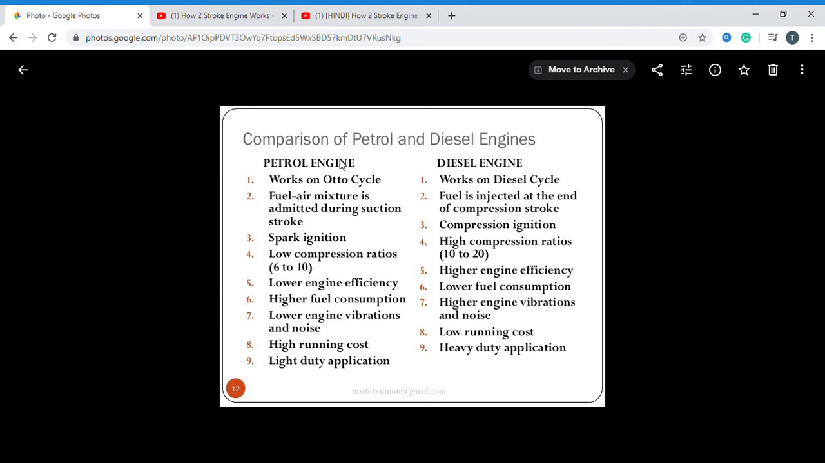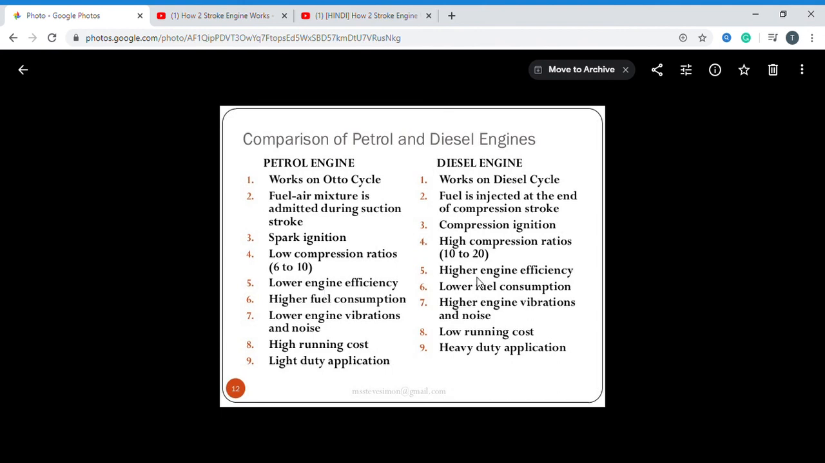In the petrol engine, an air and fuel mixture enters the cylinder, but in the diesel engine only air enters the cylinder. You can observe that. Here the spark plug gives spark ignition, but in the diesel engine the fuel injector gives compression ignition. That's why this is the SI engine and this is the CI engine. Here the compression ratio is 6 to 10, and in the diesel engine the compression ratio is 10 to 20.